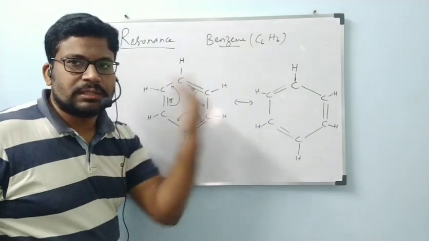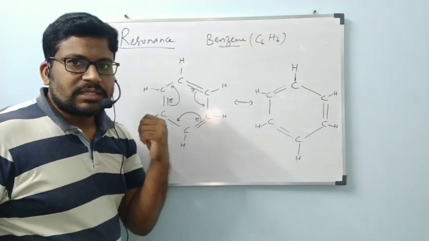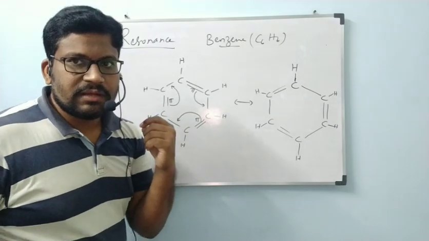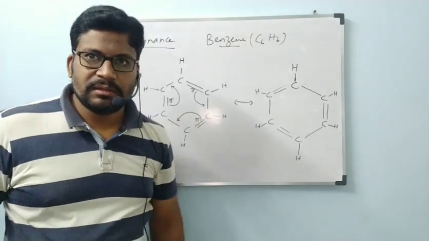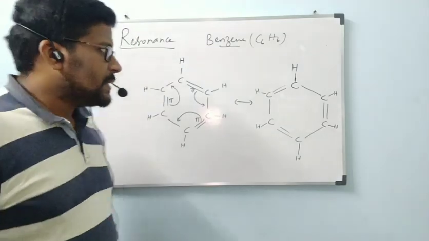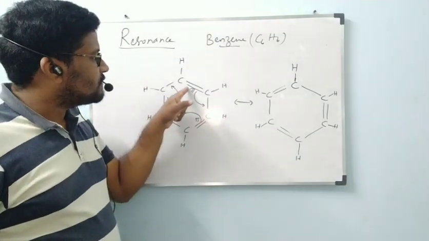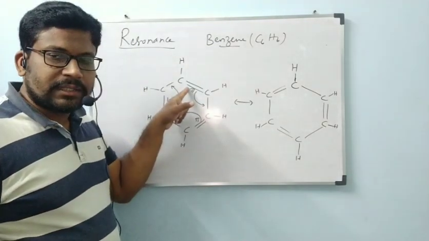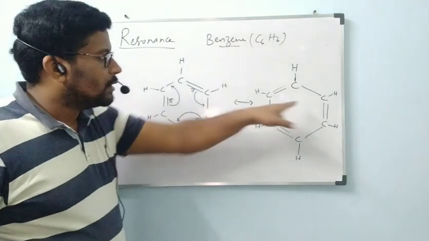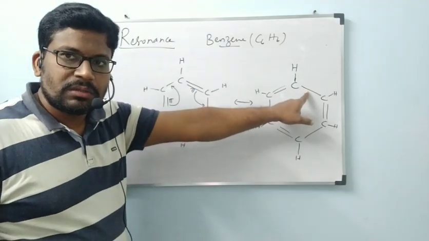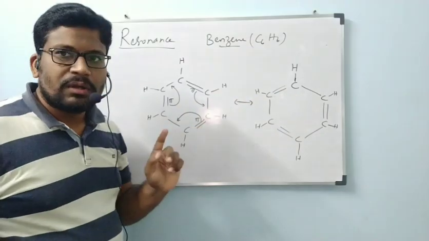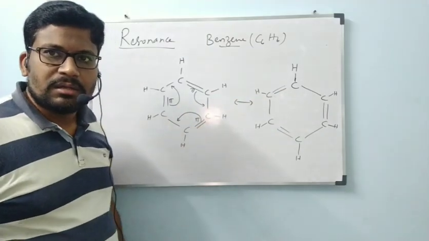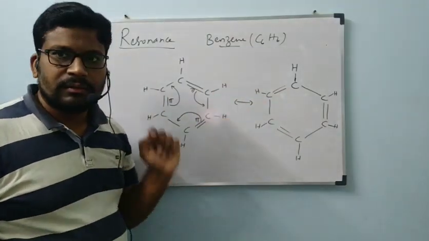Completely fluctuations. Okay. Why, sir? How can they say that? Scientists, how did they find these fluctuations in benzene? Now see, here this one should have double bond character, and here single bond character.